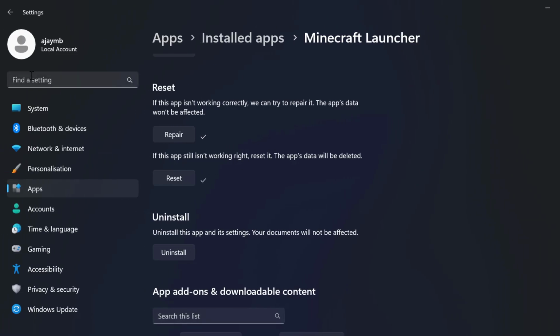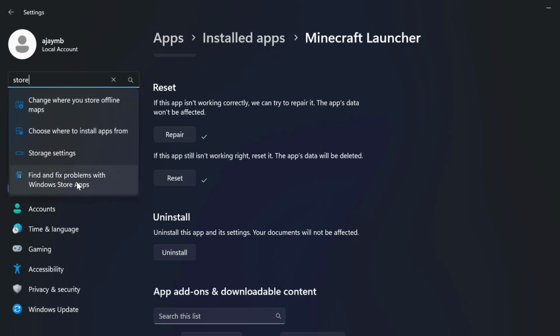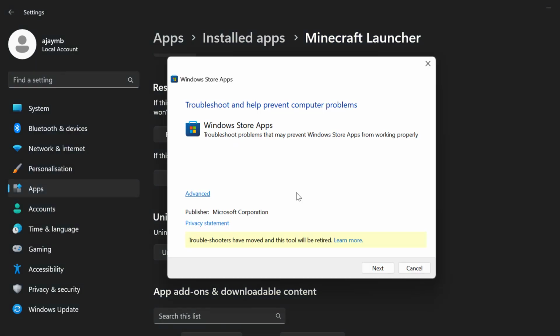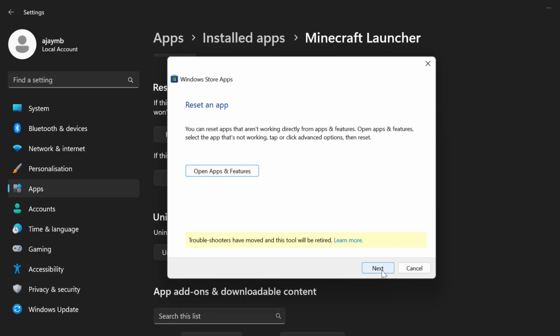After getting done, you just need to go to search over here and type store. Click on open the find and fix the problem with Windows Store apps. Click on open it. Select this advanced check mark and select next. Select next.